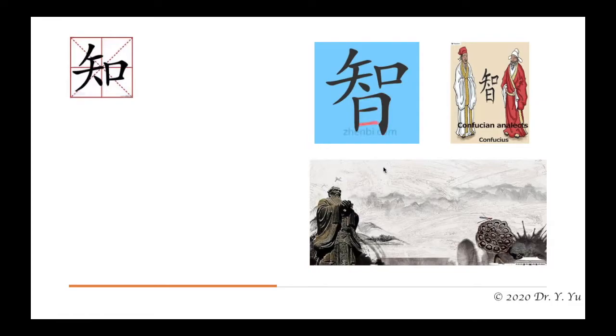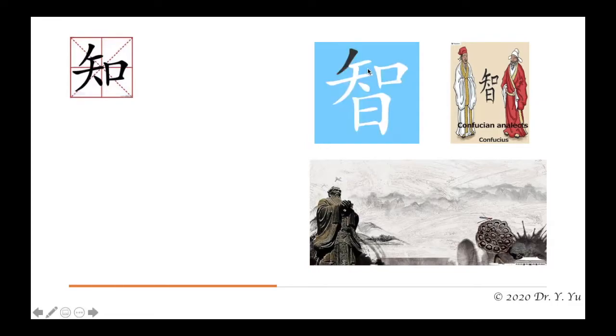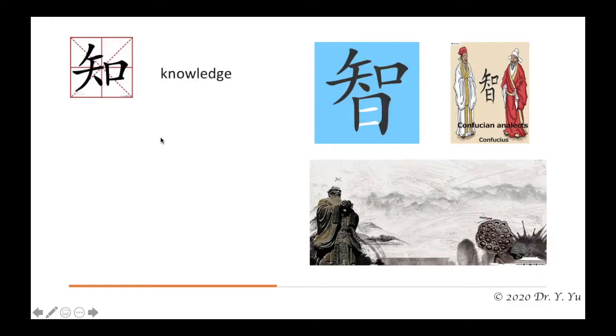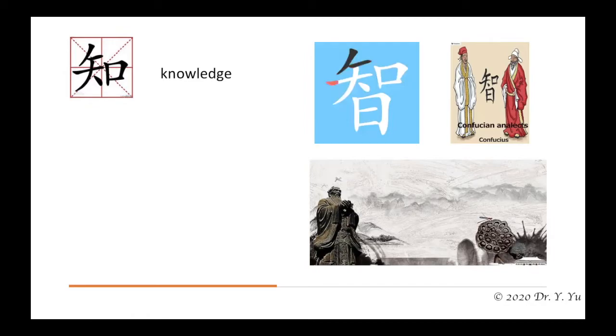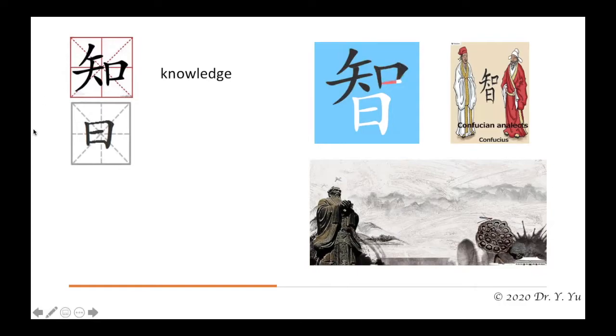So this word, 智, consists of 2 parts. The upper part of 智 is 知, written as this, which means knowledge. We've just talked about it. And the lower part of 智 is this. Maybe you think it looks like 日, which means sun or day. But actually, if you look closer, we can see this character is a little bit wider and shorter than 日, the sun character.